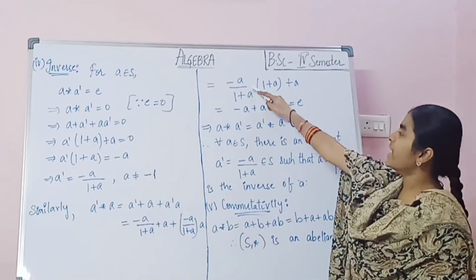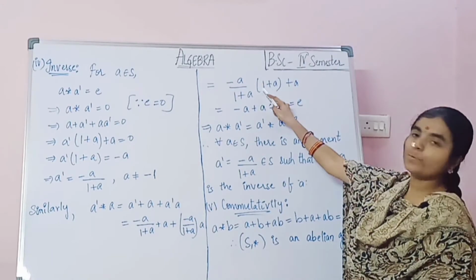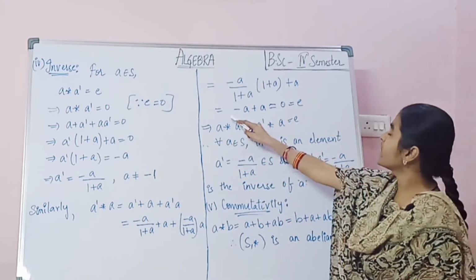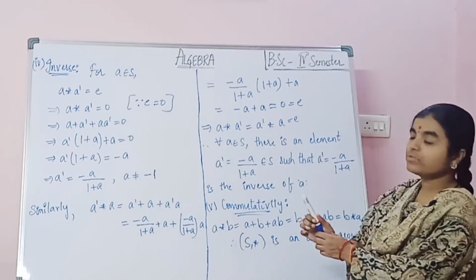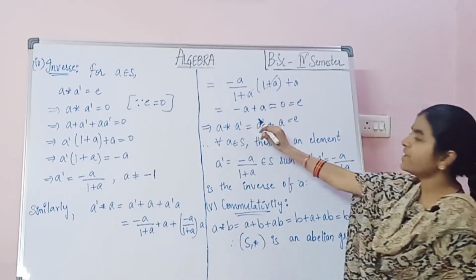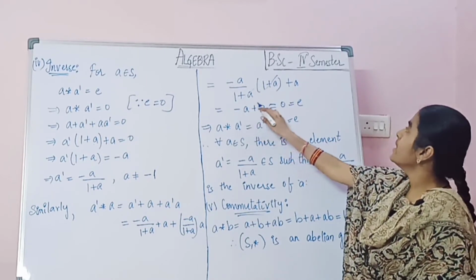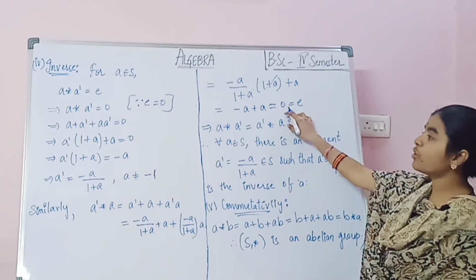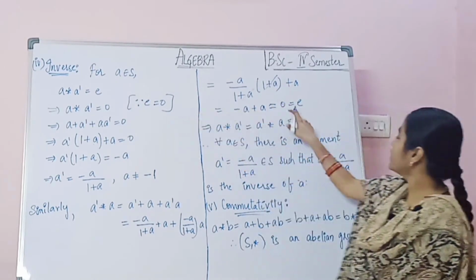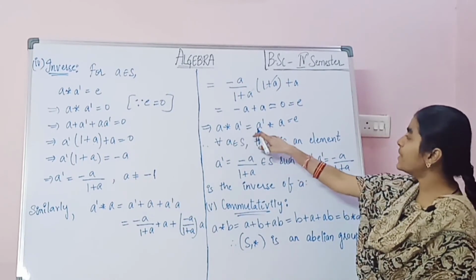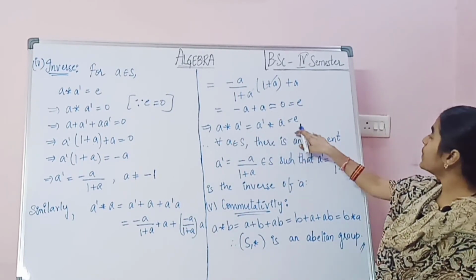So minus A by (1 plus A) into (1 plus A), plus A as it is. Now this 1 plus A and 1 plus A are cancelled. So what is remaining here? Minus A plus A, which means 0. Since 0 equals E, that implies A star A dash equals A dash star A equals E.